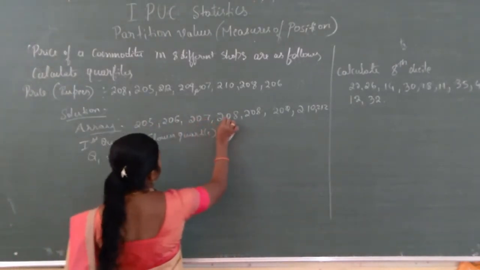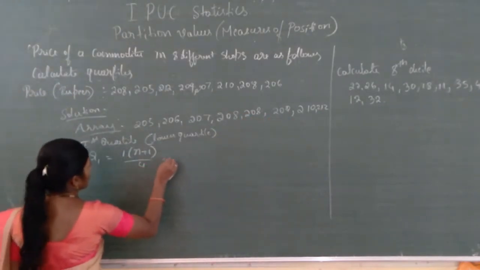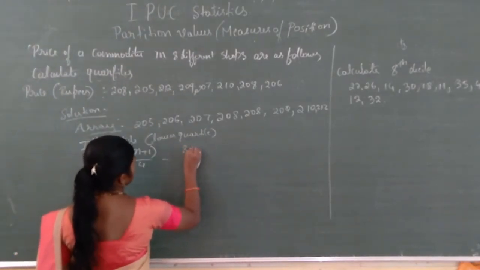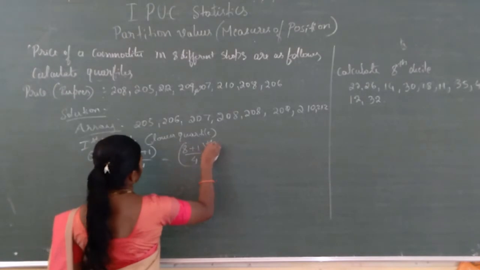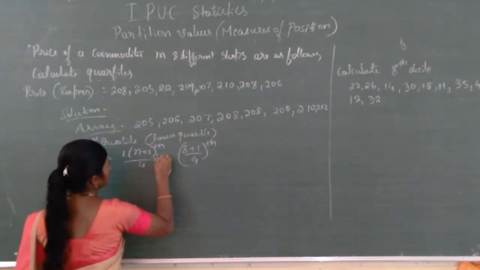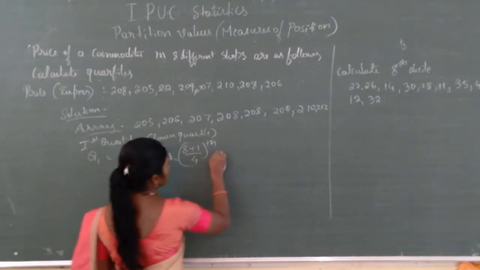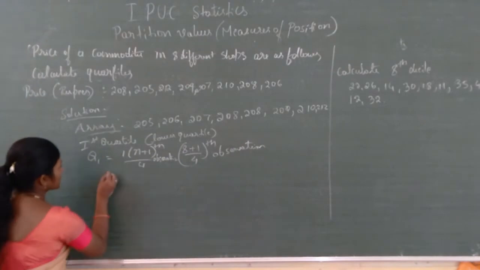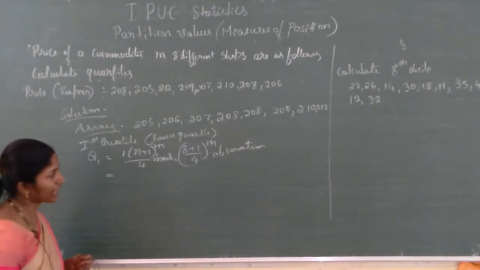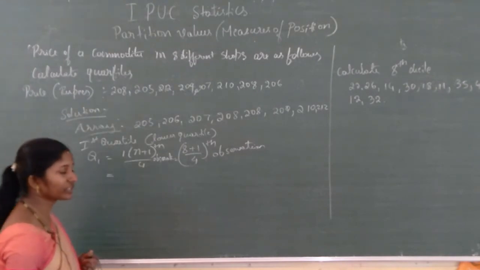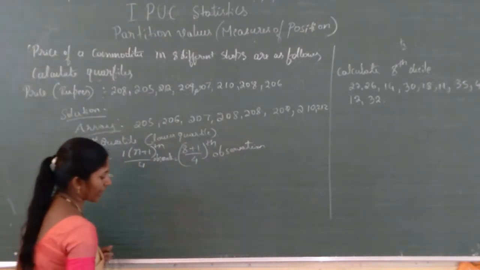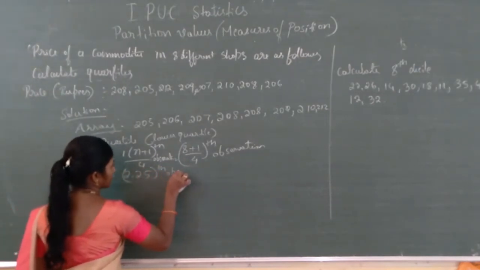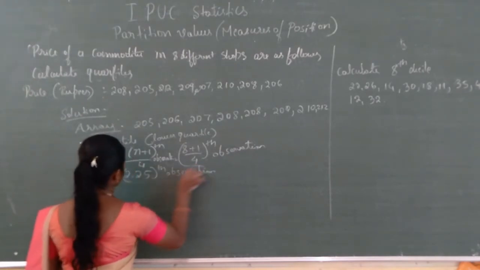8 plus 1 is 9, 9 divided by 4. After dividing, you will get 2.25. This much of observation.